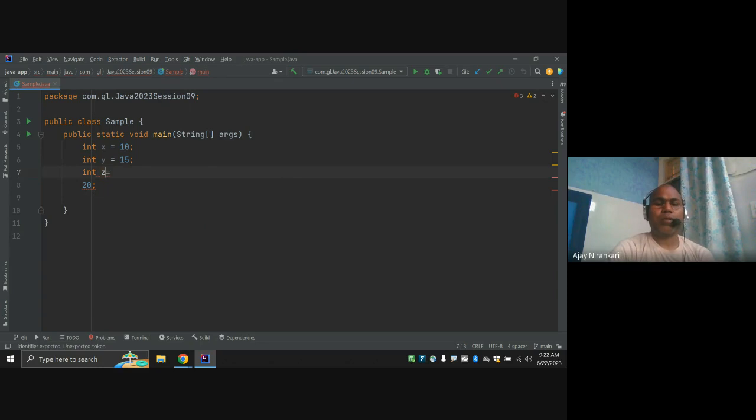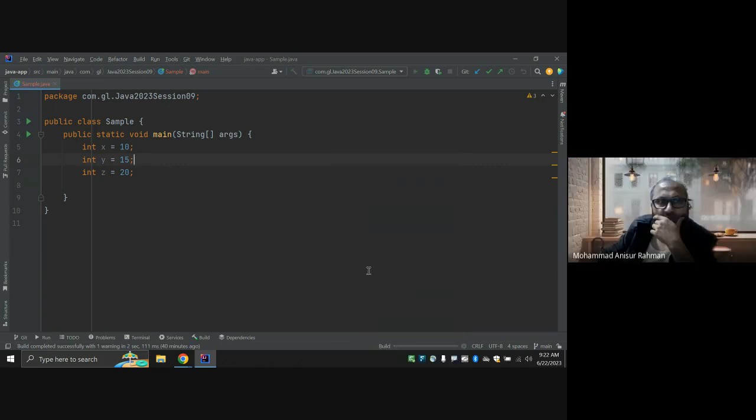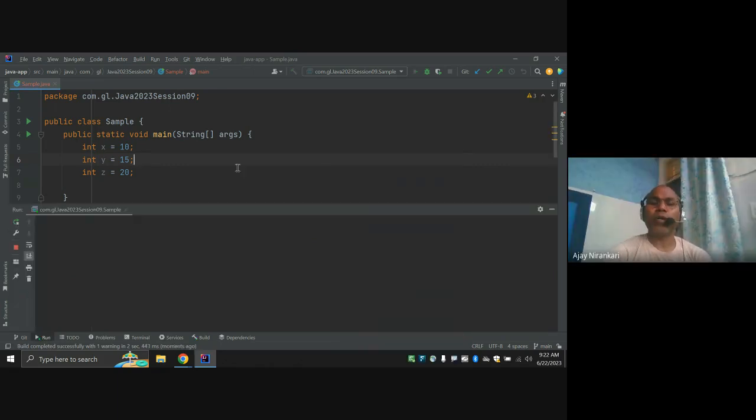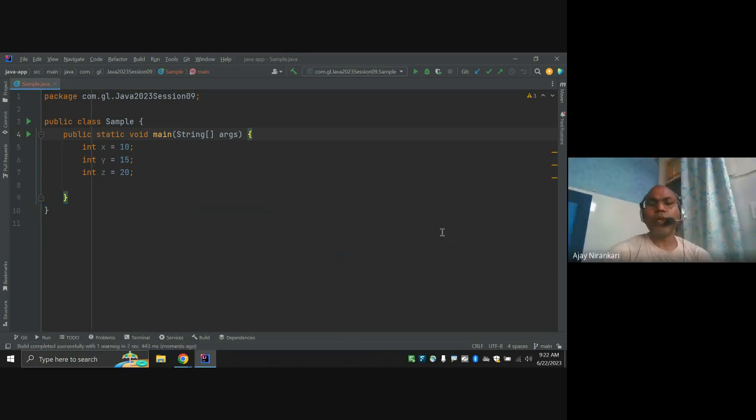So till now, whenever you write this code and run it, what does the compiler do? We simply run this code. Because we have not written any System.out.println, the program starts but there is no output. So till now, what did the compiler do whenever you start your main method?